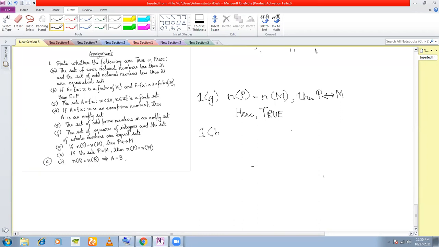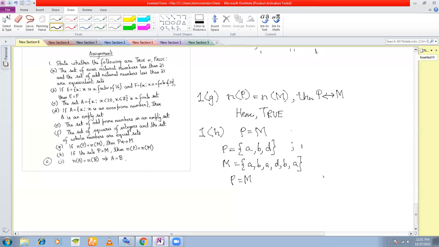Okay, 1H. If the set P is equal to M, then the cardinal number of P is equal to the cardinal number of M. Is it necessary that the cardinal number of P will be equal to the cardinal number of M? No, sir. Let us say this example. Let us say I have the set A, B, D as P. And suppose I have the set M as A, B, A, D, B, A. These two sets are equal.